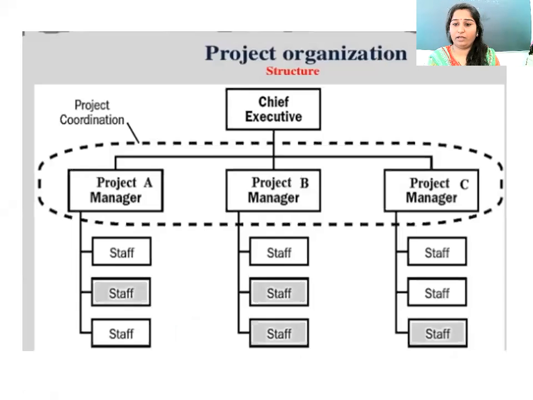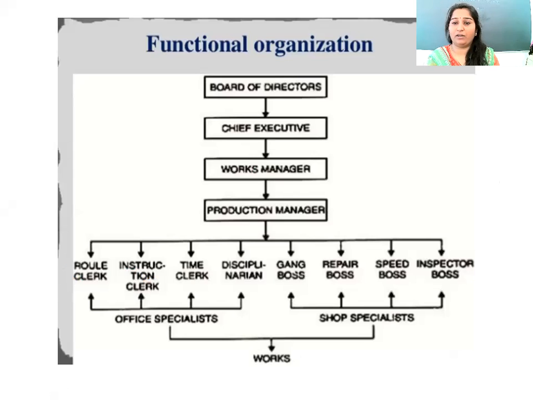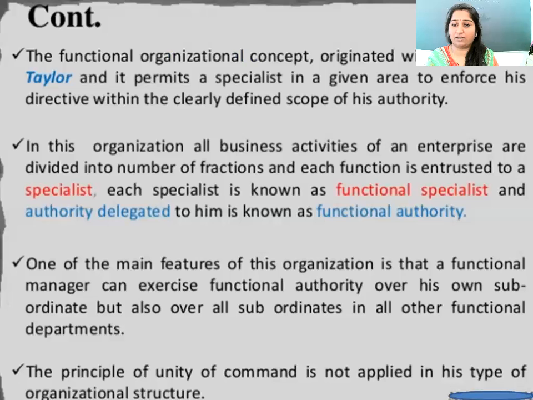We were on the topic of functional organization. Functional organization is divided like this: the board of director, under which the chief executive is there. Under the chief executive, the works manager is there. Under the works manager, the production manager is there. And under the production manager, the route clerk, instruction clerk, time clerk, and disciplinary clerk come under the office specialist, and the gang boss, repair boss, speed boss, and inspector boss come under the shop specialist, and both are from the workers.